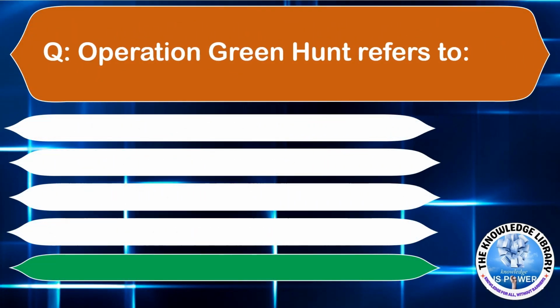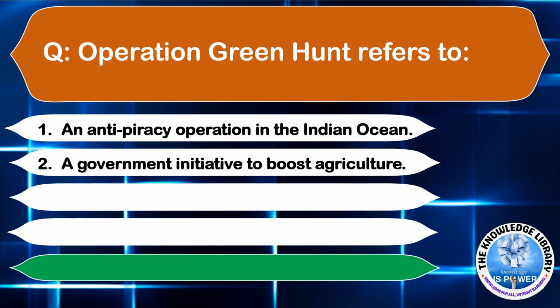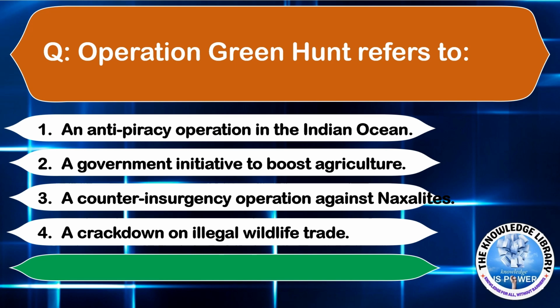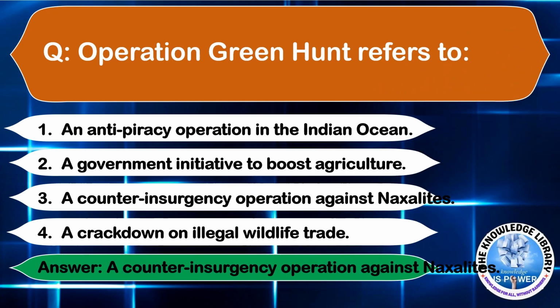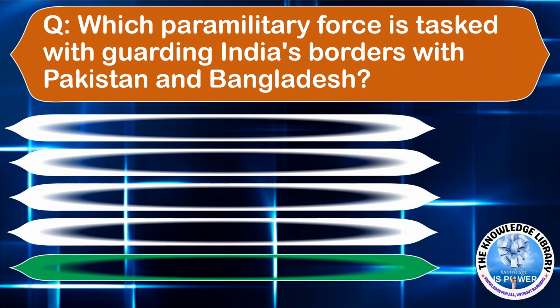The next question is, Operation Green Hunt refers to: Option A, an anti-piracy operation in the Indian Ocean. Option B, a government initiative to boost agriculture. Option C, a counter-insurgency operation against Naxalites. Option D, a crackdown on illegal wildlife trade. Answer is Option C.